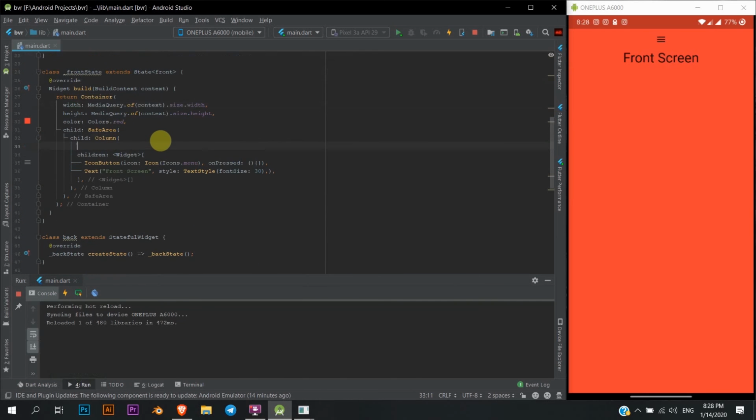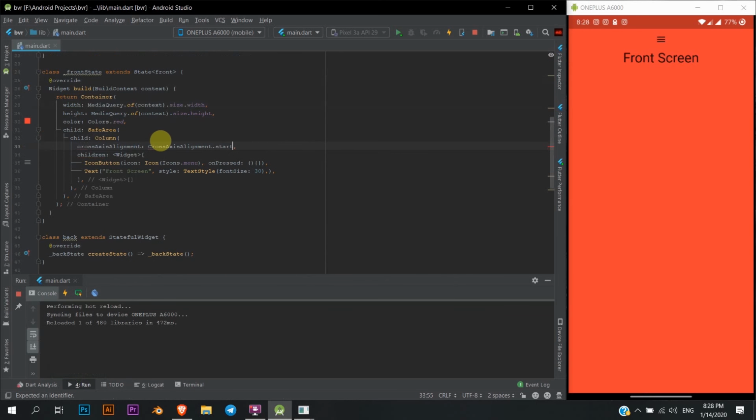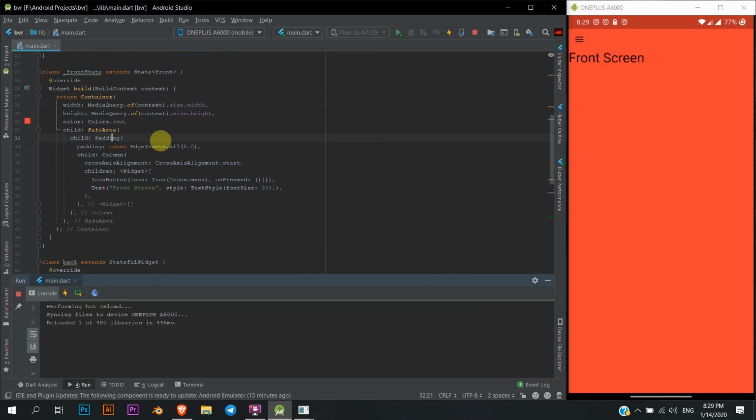And this one, as I told, I'm gonna put the cross-axis alignment. We'll start and start this. Left, it's 38 pixels, something like that. And front screen is, that's okay. I think now we can manage this.